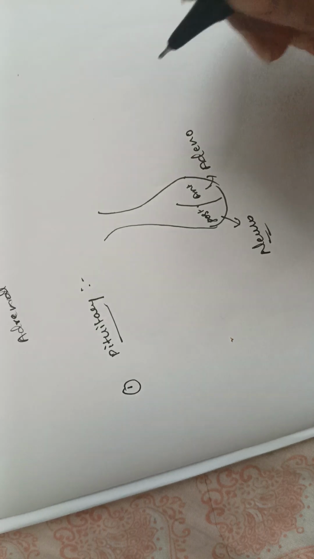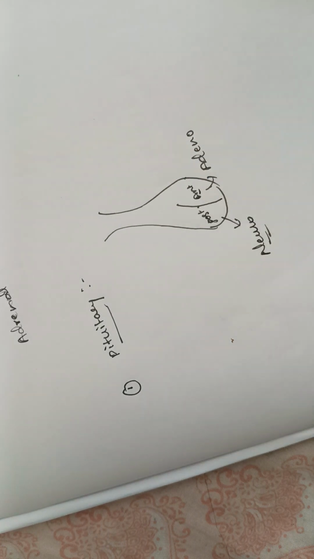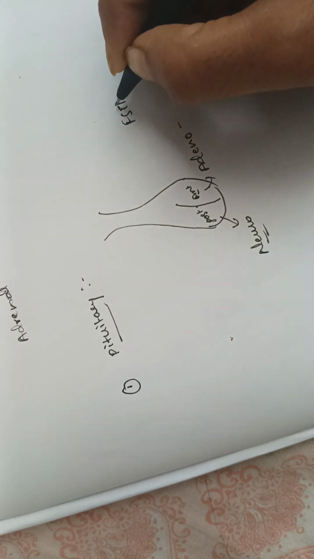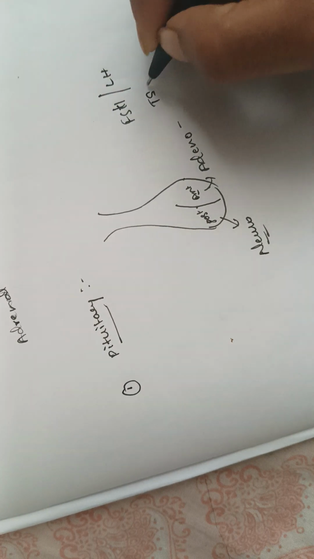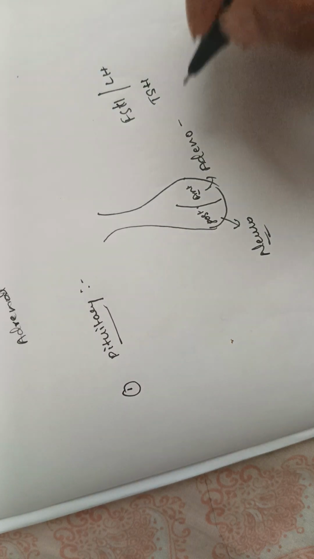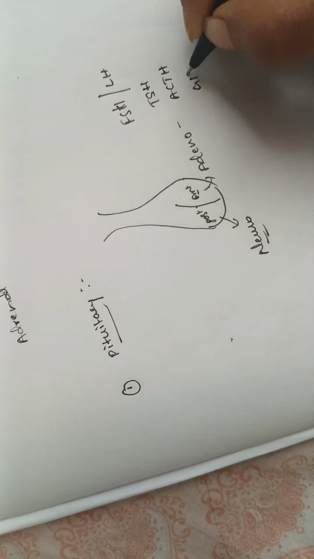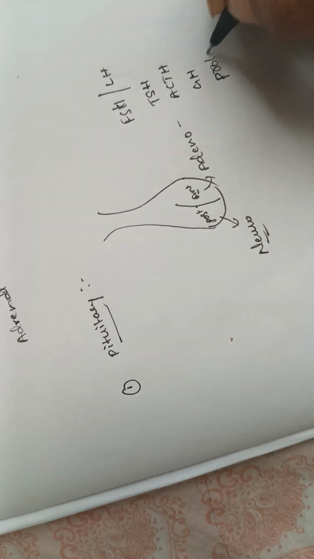Okay. In the anterior pituitary gland, we have so many hormones like FSH and LH, which are known as gonadotropins, thyrotropins like TSH from the thyrotropes, ACTH, growth hormone, and prolactin.